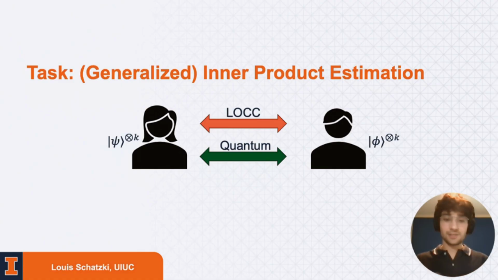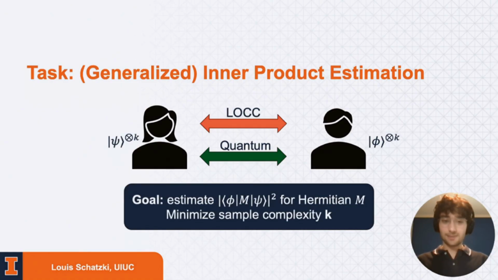Given LOCC effectively is a free resource, so we'll assume that classical communication is relatively easy, but only some small amount of quantum communication, or even none, we're going to assume that quantum communication is far more expensive. They would like to estimate some generalized form of the inner product.